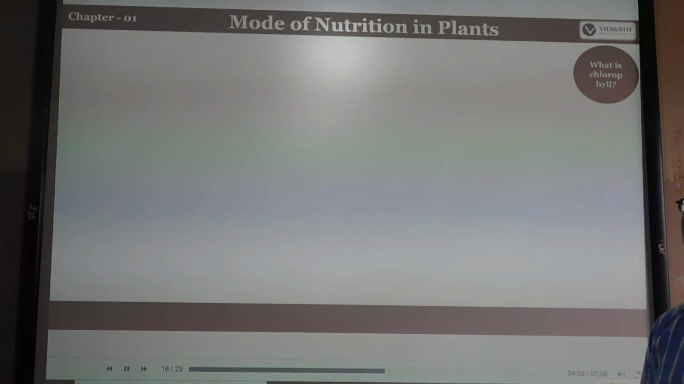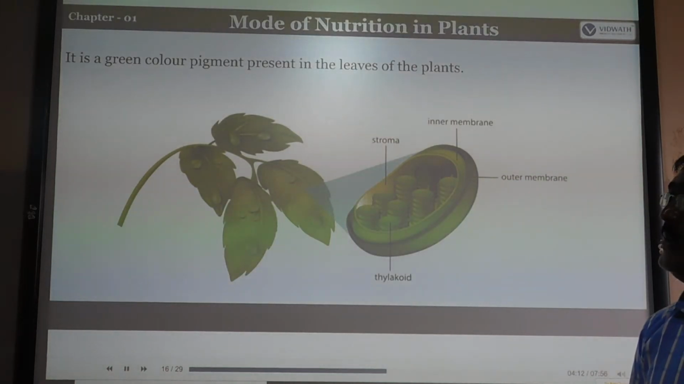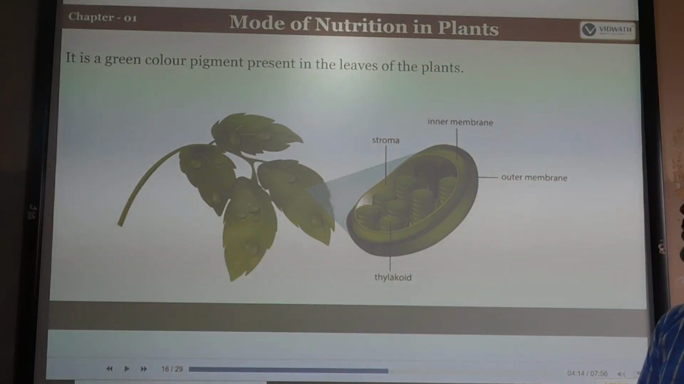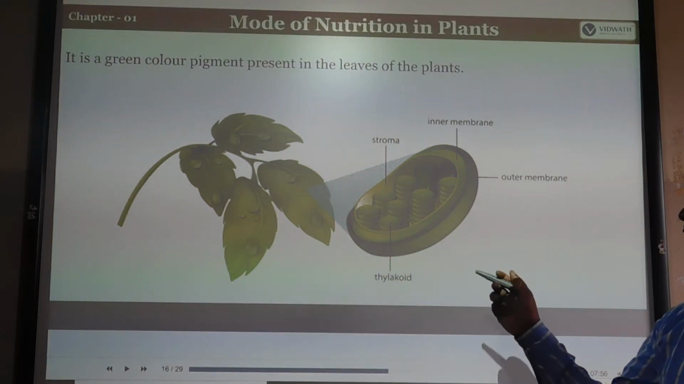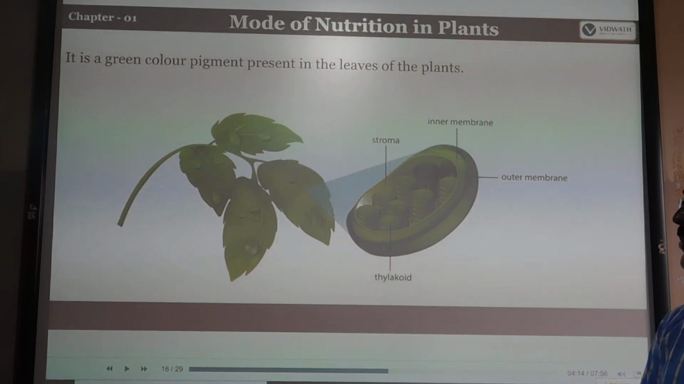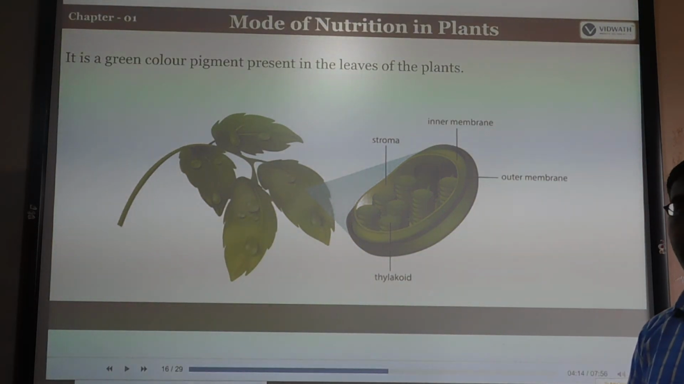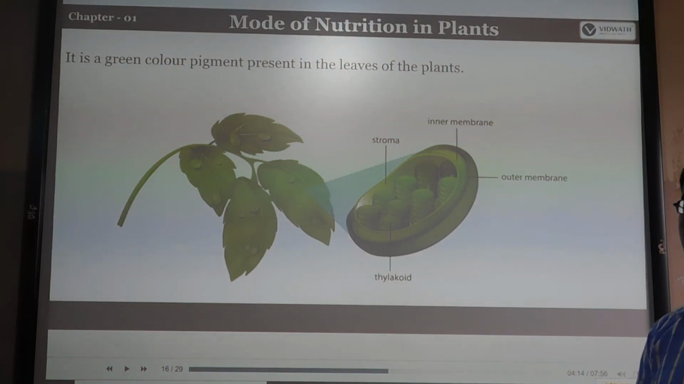What is chlorophyll? You know that plants are green in color, right? It is because of the green pigment present in the leaves of the plant, the chlorophyll. Chlorophyll is the pigment that makes plants green. If you observe the chloroplast, it consists of an inner membrane and an outer membrane. The inner membrane has two regions, the stroma and the thylakoid, also called the grana regions. Here the sunlight is converted into chemical energy.